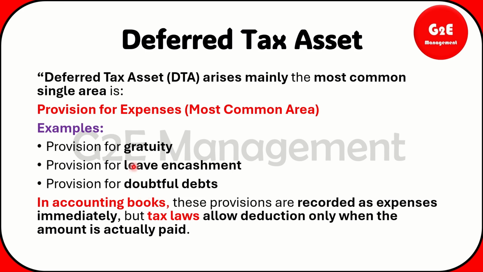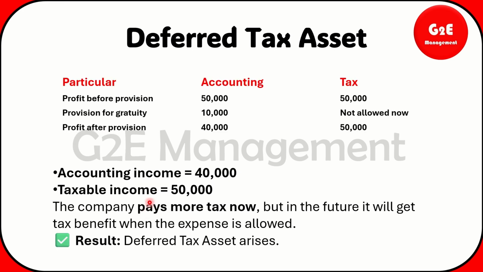So say for example, this year gratuity allocated for a particular employee is 2,000. In the accounting book, they will enter it. But in the tax book, tax laws will allow deduction only when the actual amount is paid. Once the employee resigns, that time only we are going to pay the employee, and that time only the tax deduction will be allowed. That is the tax rule. So right now you can understand how we are going to record for the accounting book as well as for the tax book.